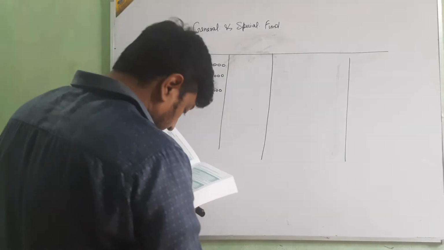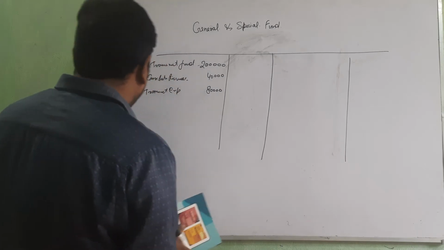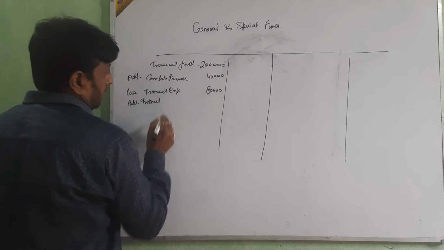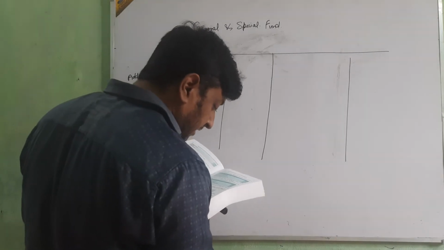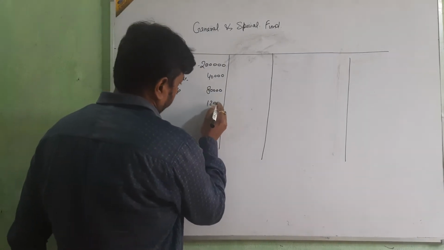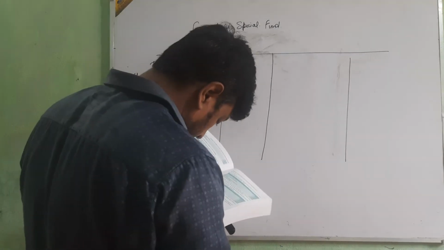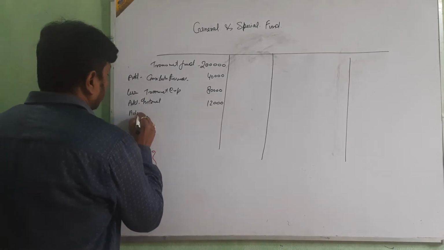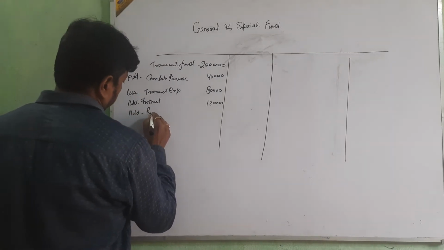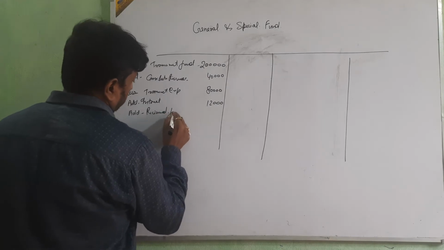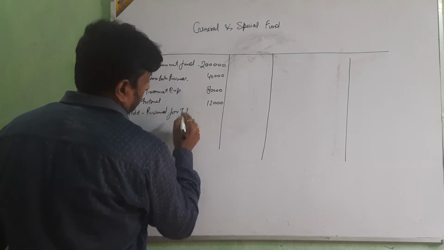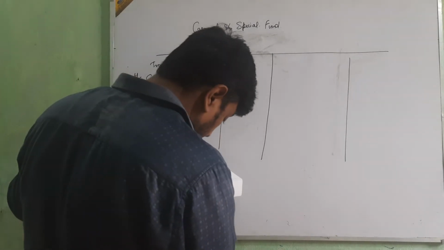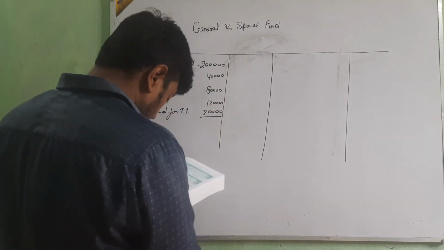Okay, then next interest received, then add, amount is 12,000. Okay, and then received from tournament ticket, again add because of the income, and that amount is I think 20,000. Let's see. Yes, 20,000.